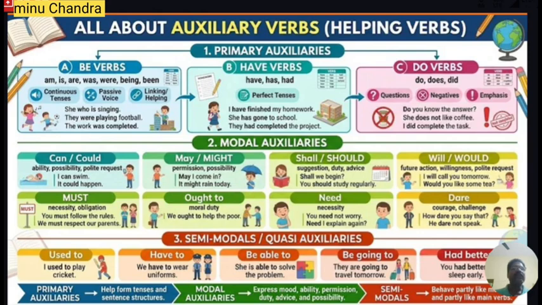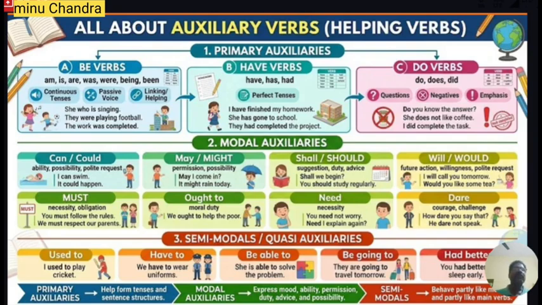Similarly, let us discuss the have family. There are three words for the have family: has, have and had. Similarly, the do verbs. What are the do verbs? The do verbs also have three forms: do, does, and the past tense of do and does is did. So do, does, did are the do verbs or do form verbs. In this way, there are three types of primary auxiliary verbs. We will go into detail later on.